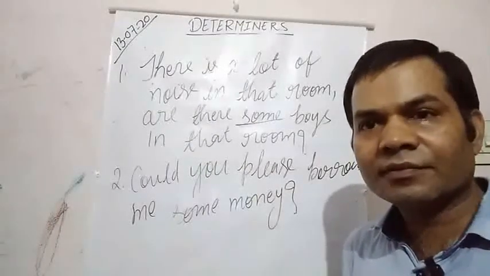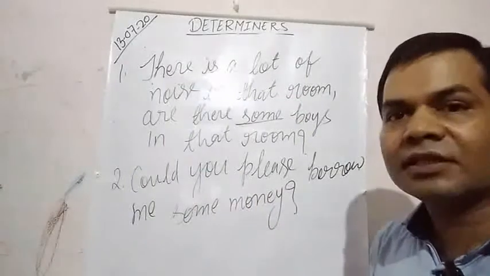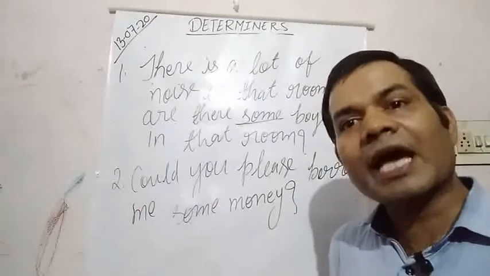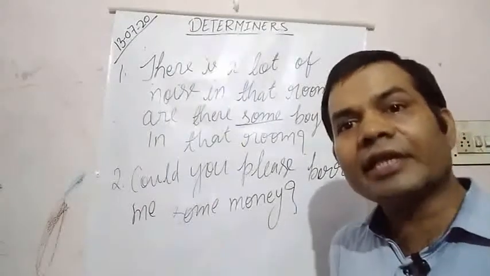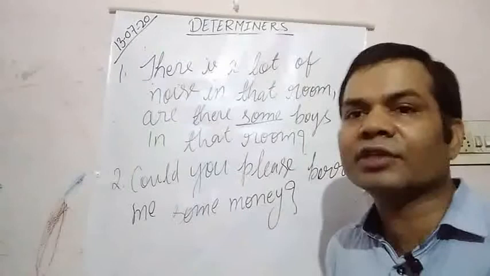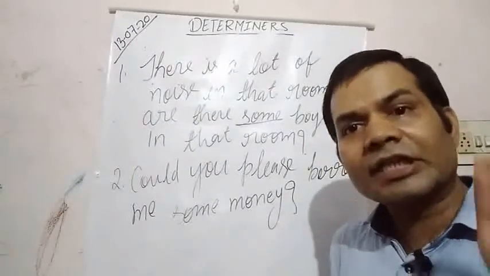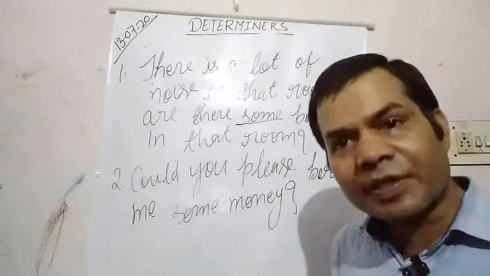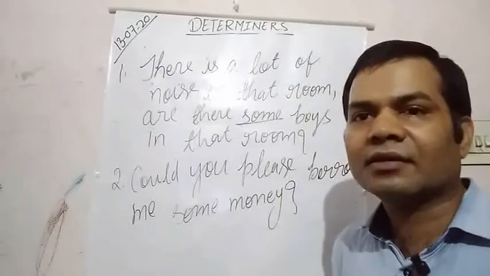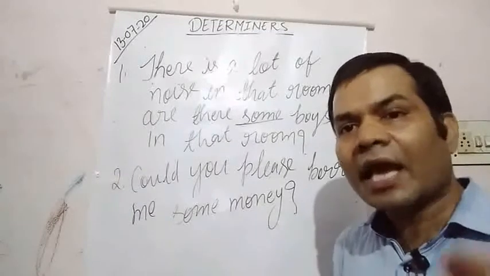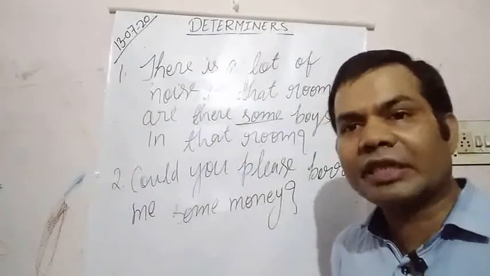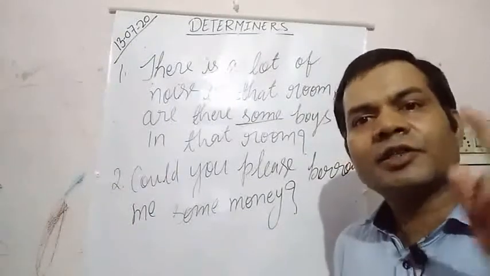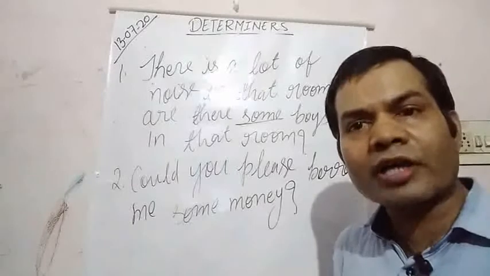So, got it? Before writing these examples, you can write down: some can be used in negative and interrogative sentences when the speaker is sure about what he is speaking or what he is saying. Some and any can be used in interrogative sentences provided that the speaker is sure about what he is saying.